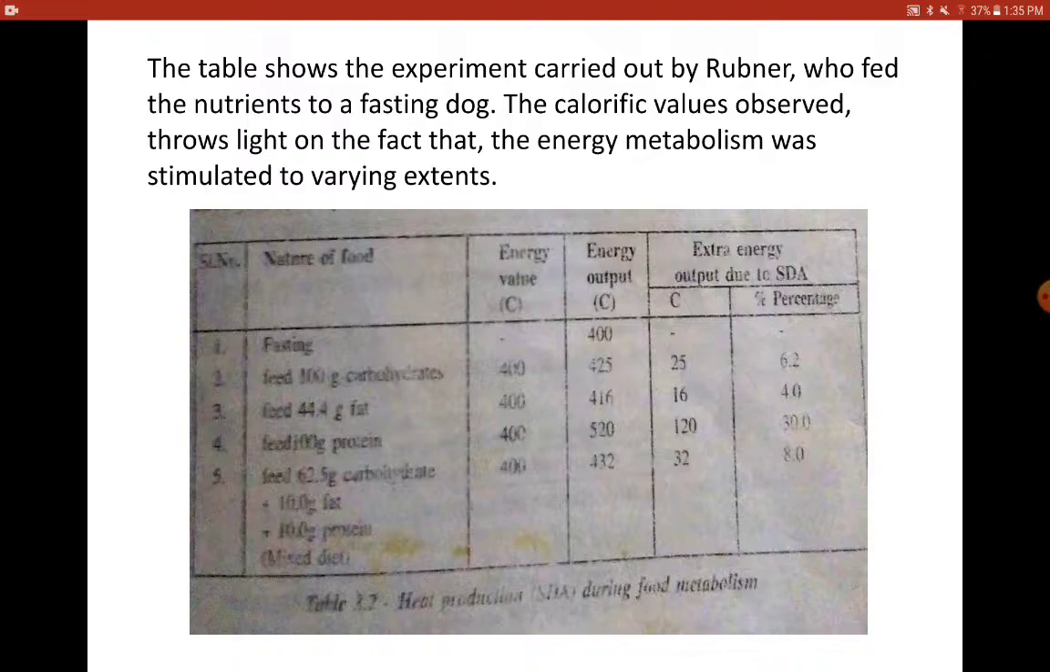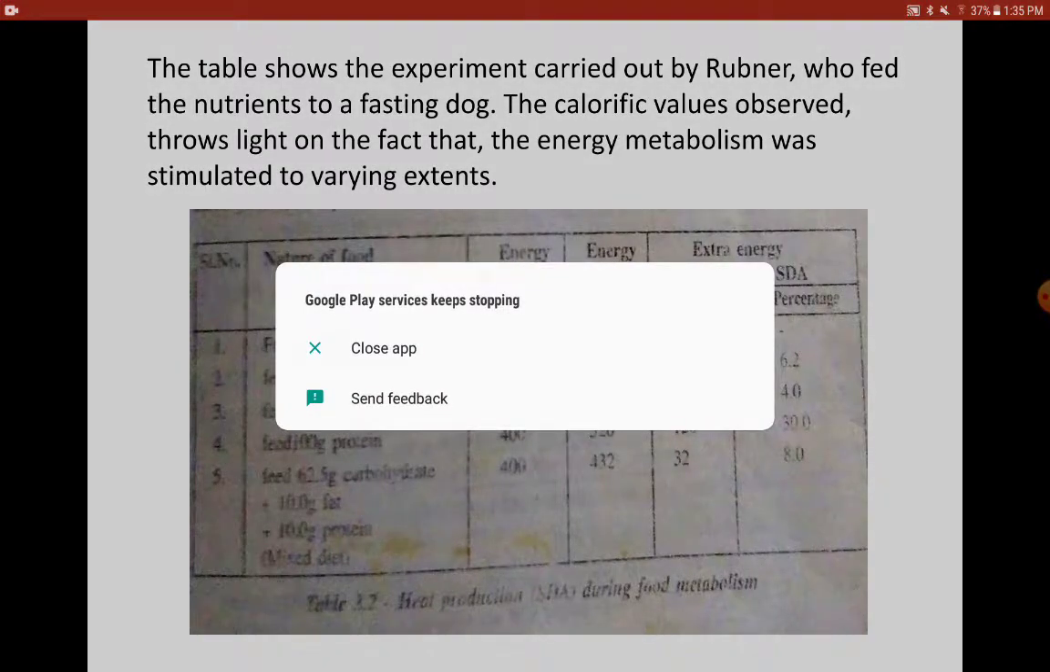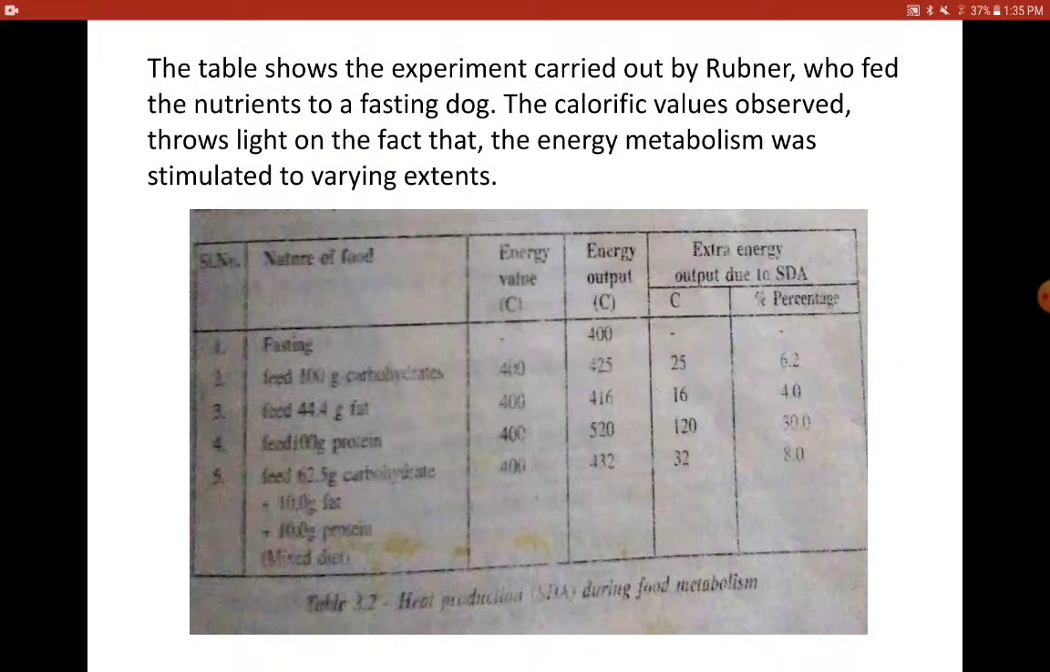I hope you understood. So when the dog is devoid of energy, that is when he feeds, in order to get a standard calorific value of the nutrient that is fed.